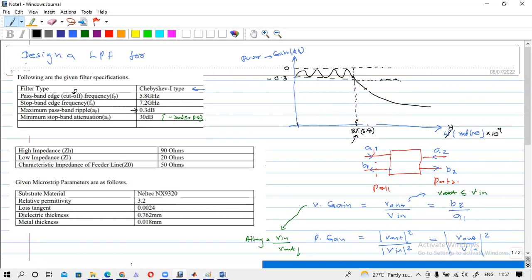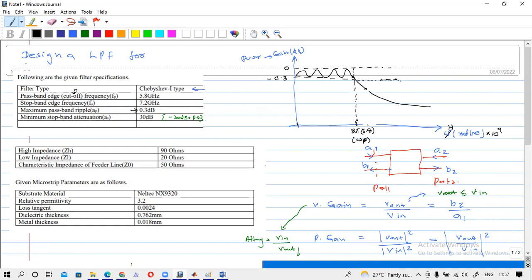So this will be our pass band edge frequency Fp. I will write it as omega p, the pass band edge angular frequency. You can see that we are given another frequency, the stop band edge frequency, and it is 7.2 gigahertz.